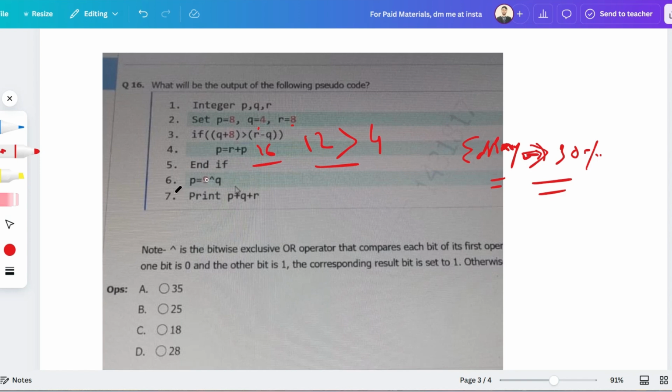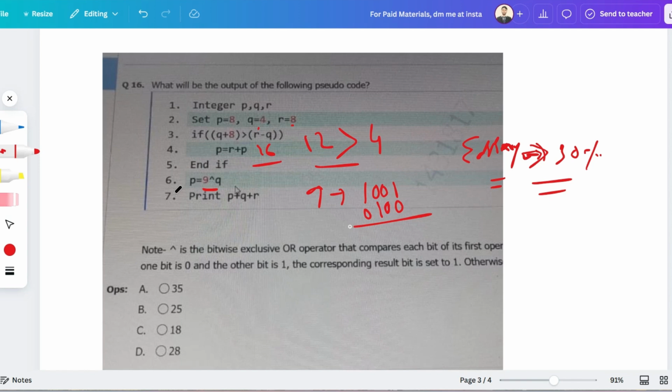Then out of the if block, the value of p is again reinitialized, that is 9 XOR q. So as I have told you earlier, 4 is 100 and 8 is 1000, so 9 will be 1001. Okay, 9 will be 1001, that is the binary equivalent of 9. Then q, so what is the value of q? That is 4, so 4 is 100.